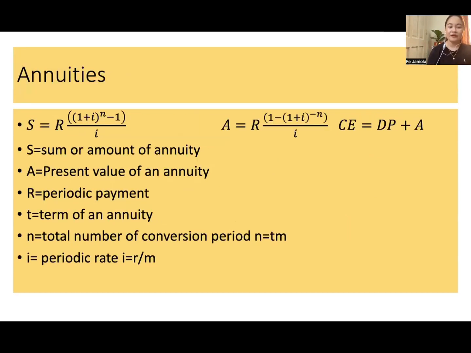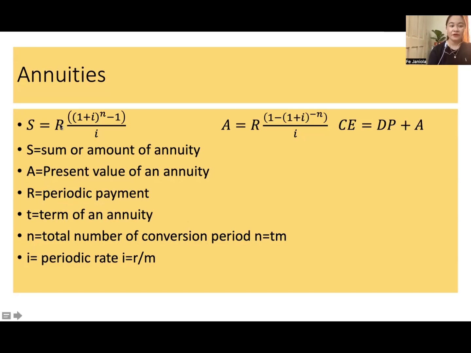So, we are now in the formula for annuities. We have this amount or sum or amount of an annuity denoted by S. We have this A, present value of an annuity. We have this R, periodic payment. Also itong periodic payment, ang imong ibayad per term, naapuntay term of an annuity. We have still the total number of conversion period, which is TM. We have the periodic rate. So same ra with the compound interest.